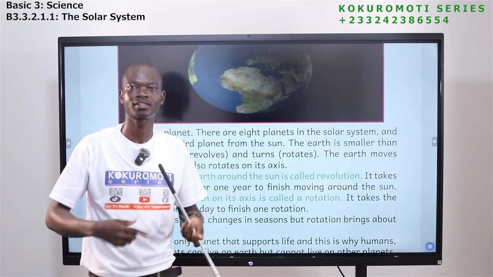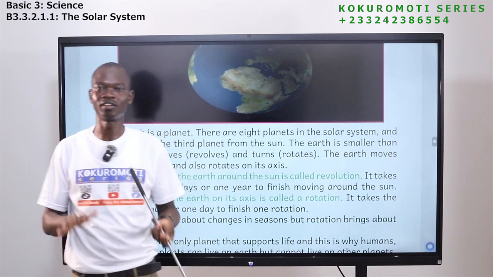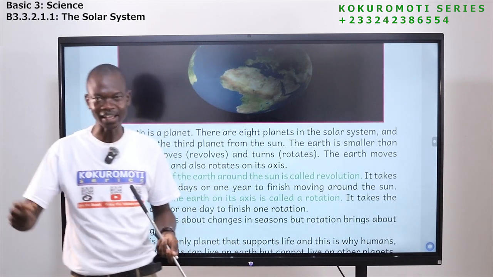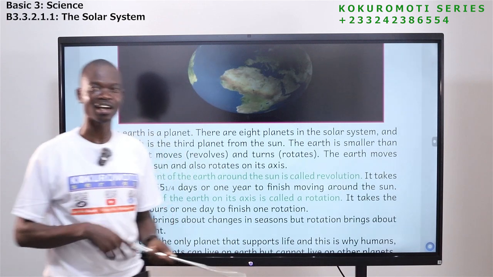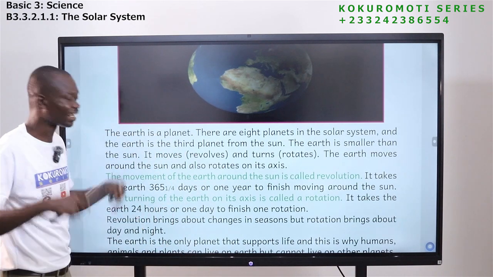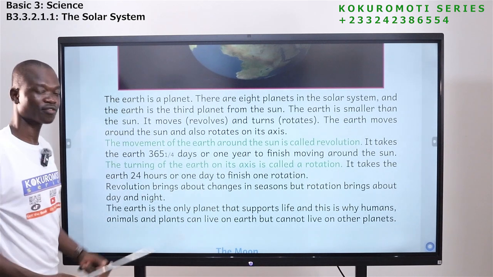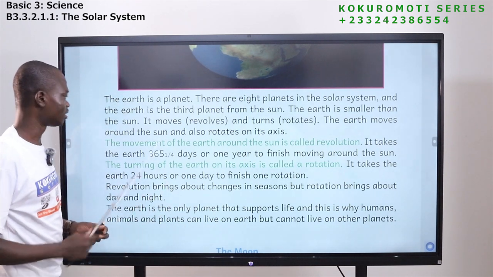Rotates, it turns. So the earth that we are finding ourselves comfortably on, we are enjoying life here on this earth. The earth moves and at the same time it turns. We shall see why and how it moves. Maybe when you go to class 4, class 5, class 6, we shall go deeper.